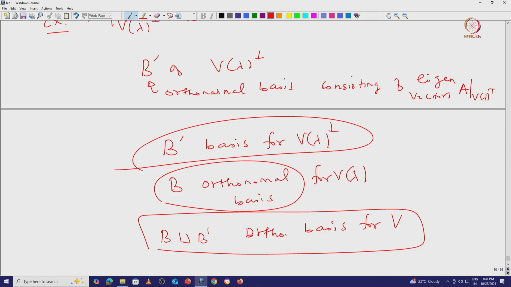So, that implies B union B dash consists of eigenvectors of A defined on capital V. So, this way we get an orthonormal basis for Cn consisting of eigenvectors for A, as required.